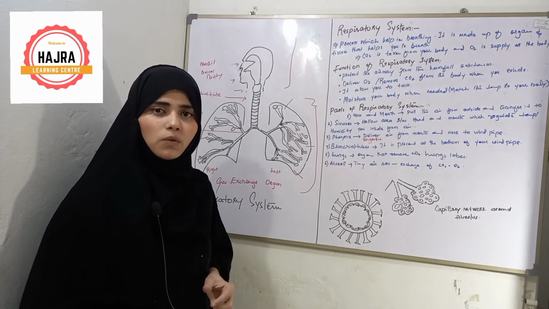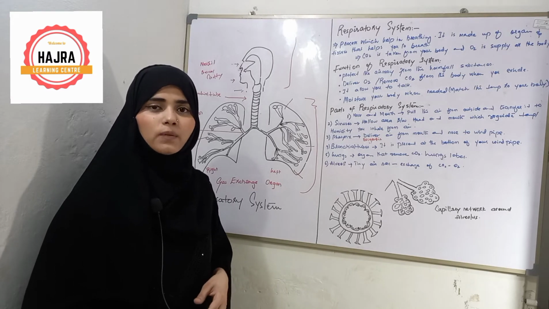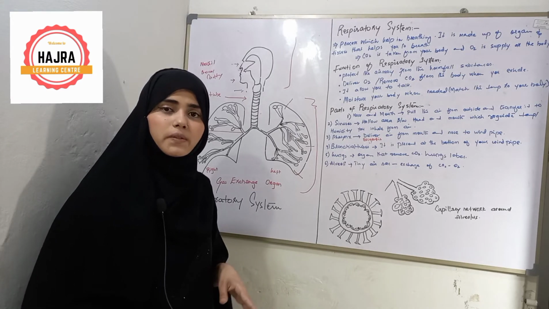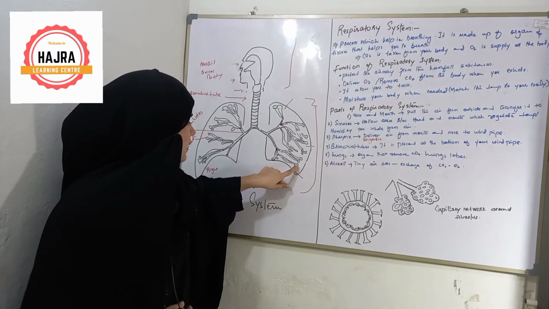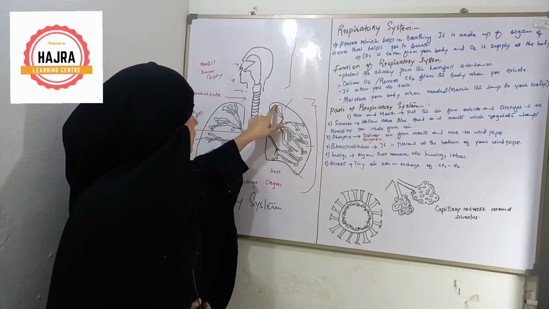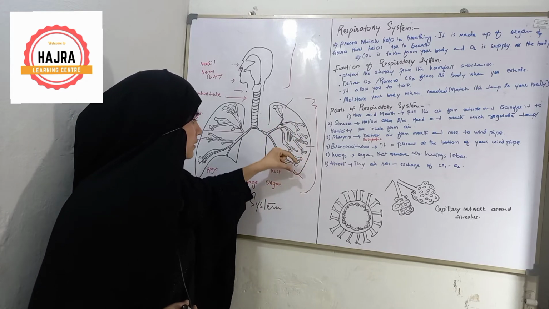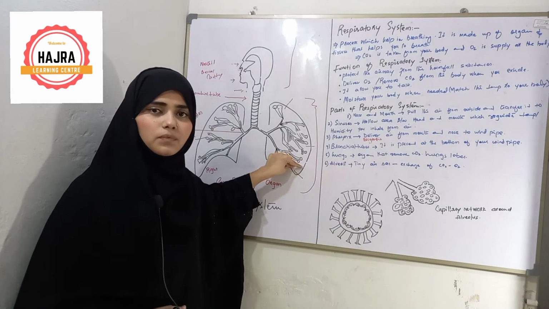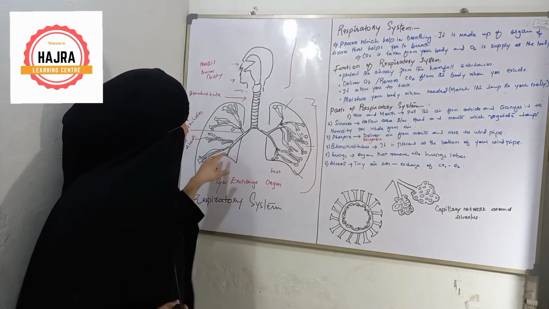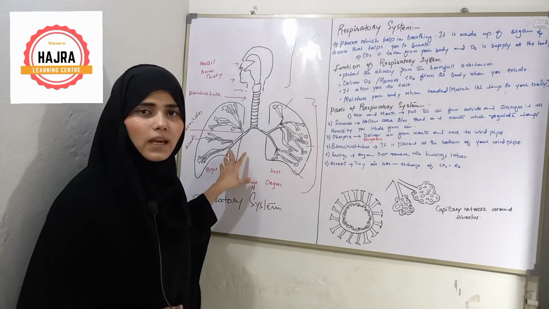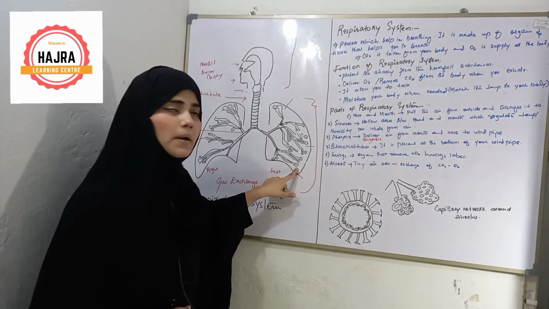Alveoli is the plural word. The singular word of alveoli is alveolus. You can check at the terminal of the bronchiole, there is a sac-like structure. This is called alveoli. On each side of the lungs, you can see alveoli at the terminal of bronchioles.